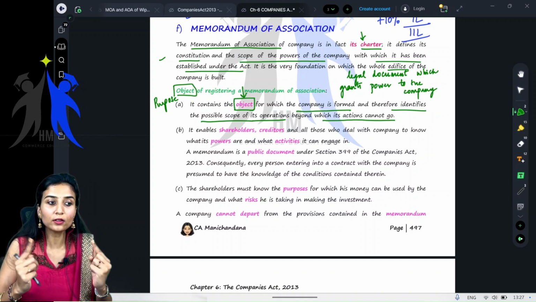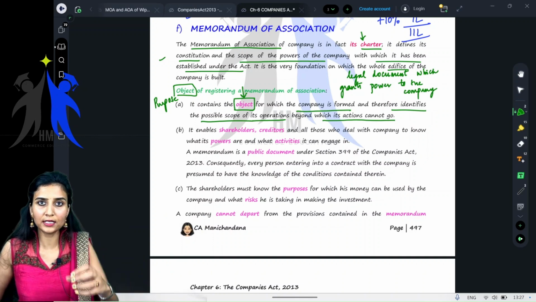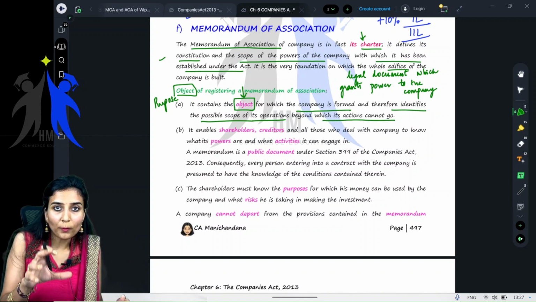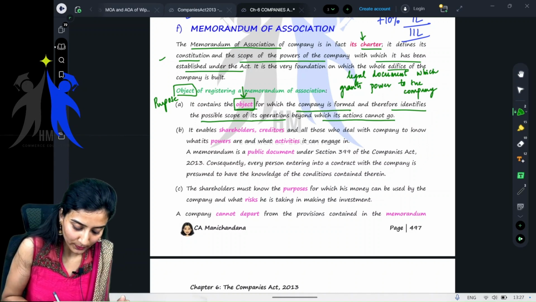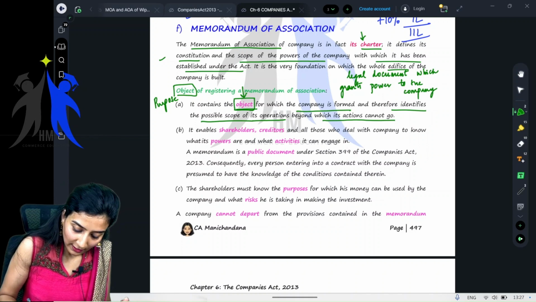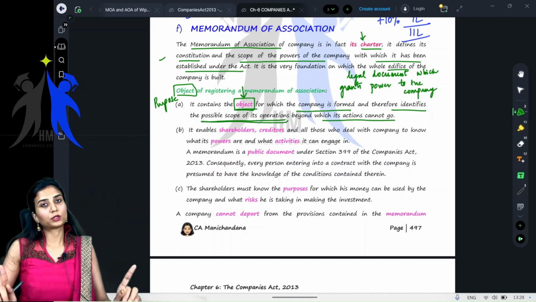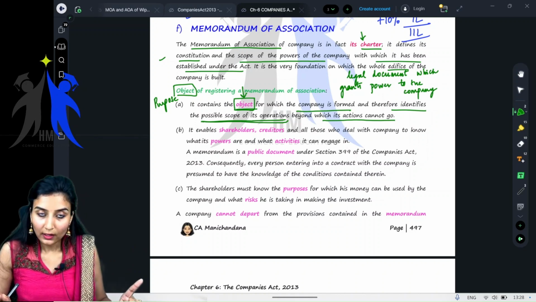It cannot go and sell aircrafts, or a real estate company cannot go and sell mobile phones. It cannot go and sell some electronic items. Getting my point? Yes. So the objects for which the company is being formed are written in this particular object clause, right? And therefore it identifies the possible scope of operation. The scope of operations within which it can operate is written in this particular clause, right?